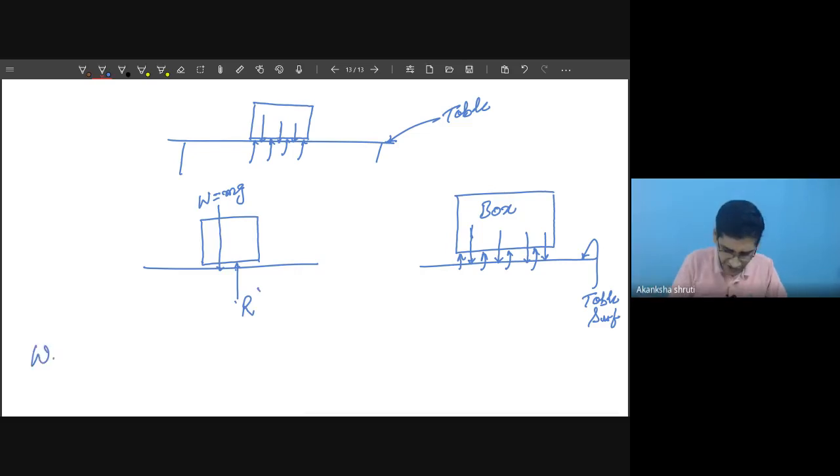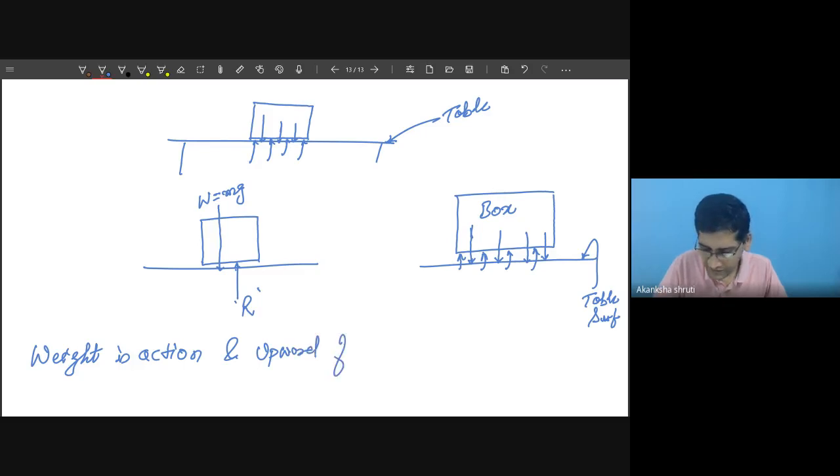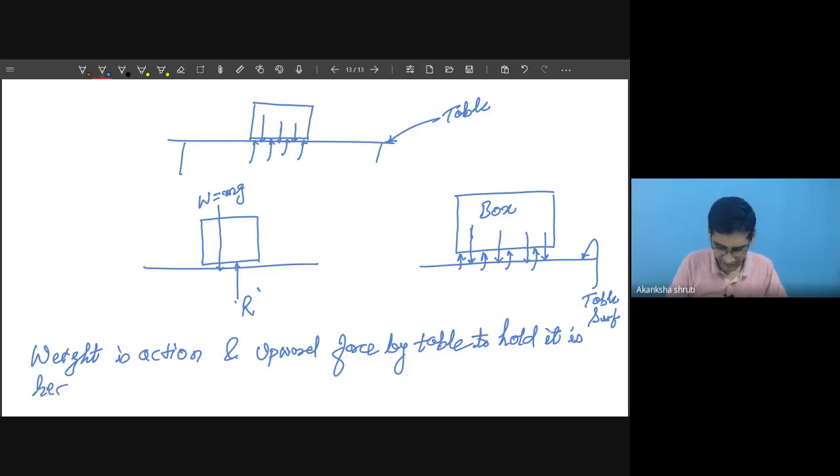Therefore, weight is the action force, and the upward force by the table to hold it is the reaction force.